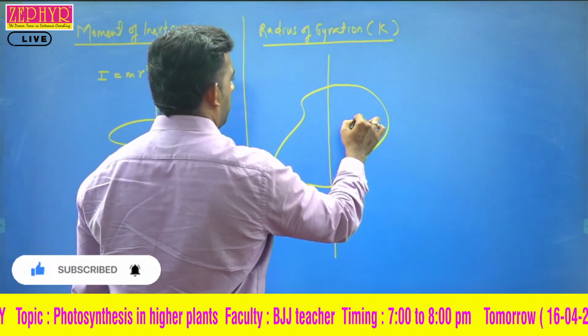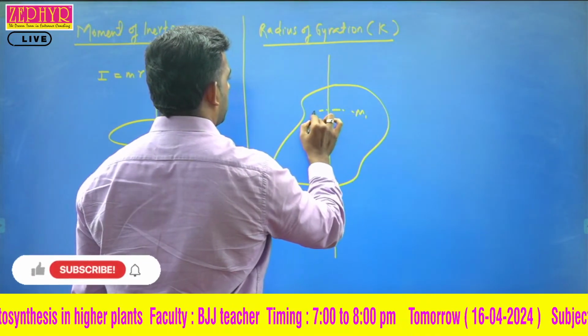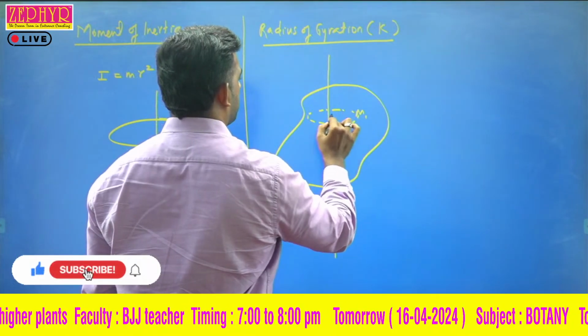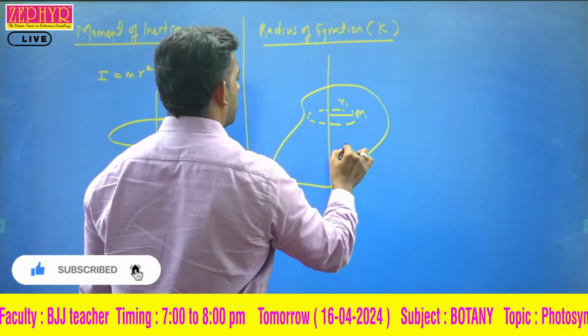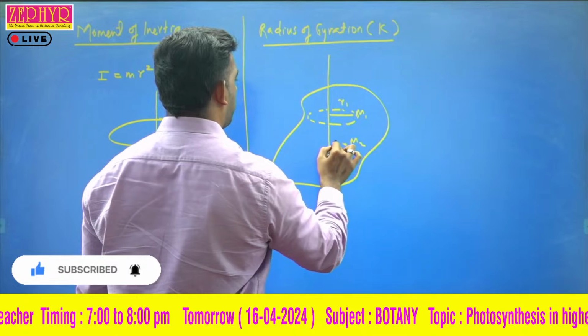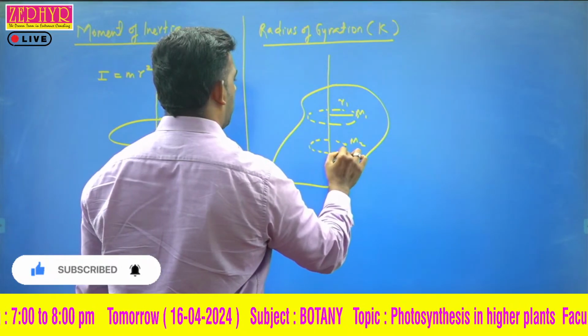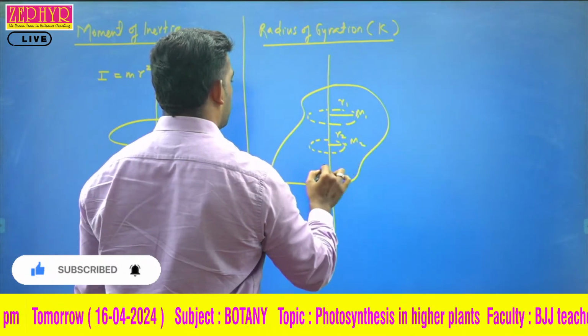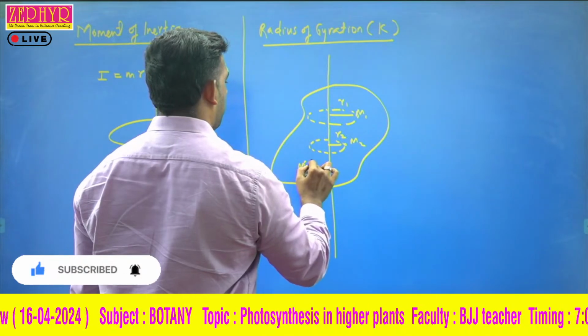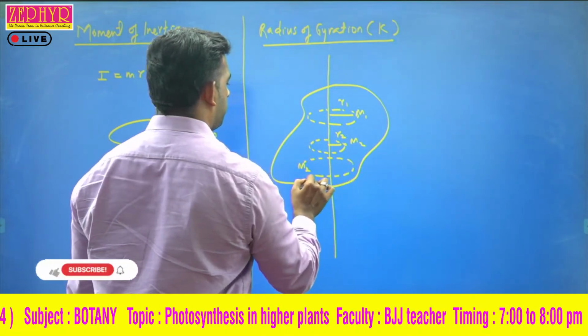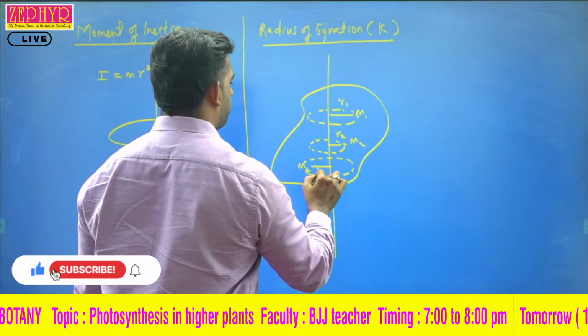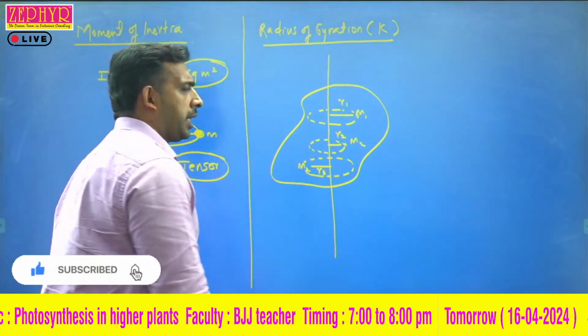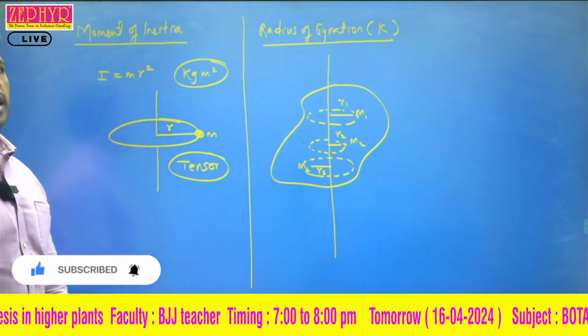And we consider mass m1 which is moving about this axis with radius r1, another mass m2 moving about this axis with the radius r2, another mass m3 moving about this axis with the radius r3. It goes like this. So let us consider there are n number of masses.